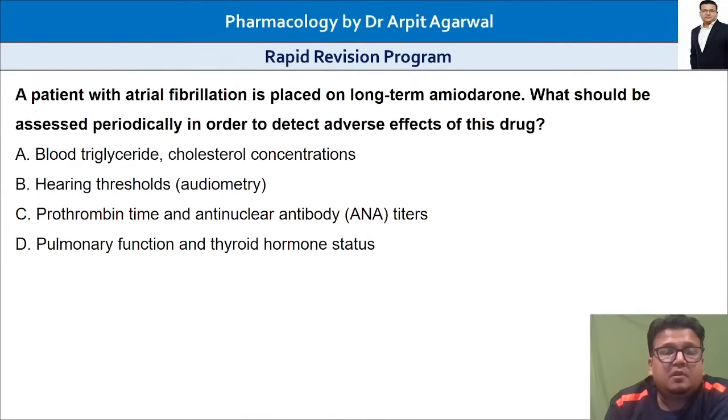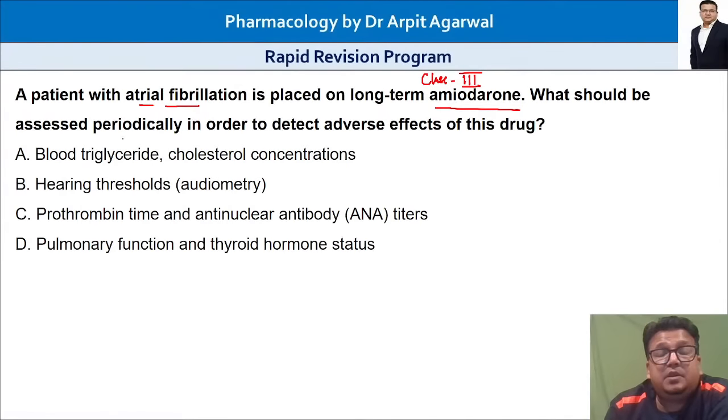Next question. A patient with atrial fibrillation is placed on long-term amiodarone. Amiodarone is a class 3 anti-arrhythmic drug given for atrial fibrillation.